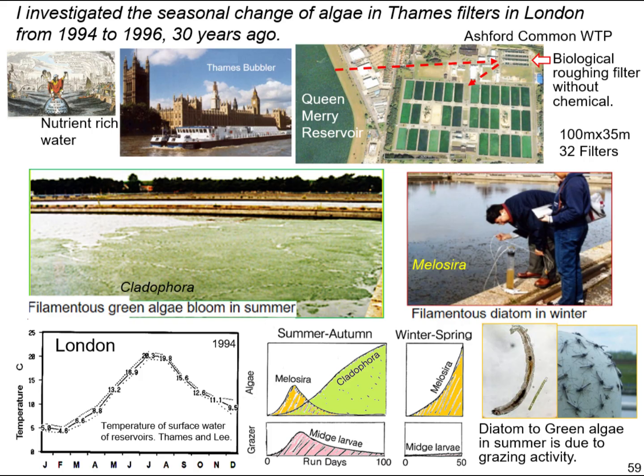I investigated the seasonal change of algae in Thames filters in London from 1994 to 1996. It was 30 years ago. Filamentous green algae Cladophora was in bloom in summer, and filamentous diatom Melosira was in bloom in cold winter. In the warm period, filamentous diatom grew in the initial days. Then, filamentous diatom was grazed by midge larvae and filamentous green algae dominated after diatom growth in the warm period.